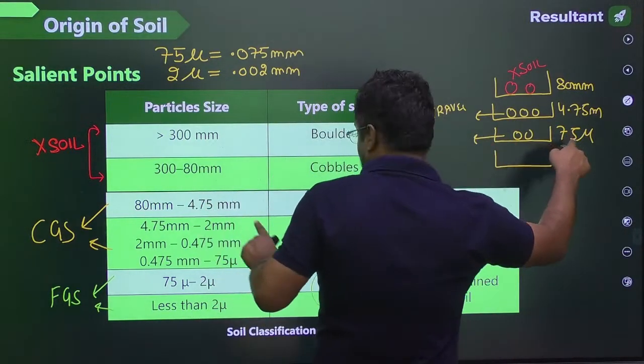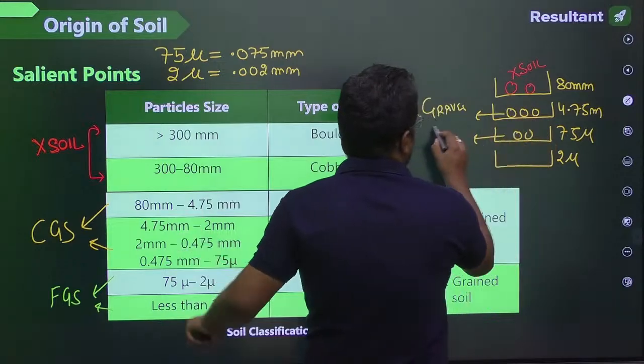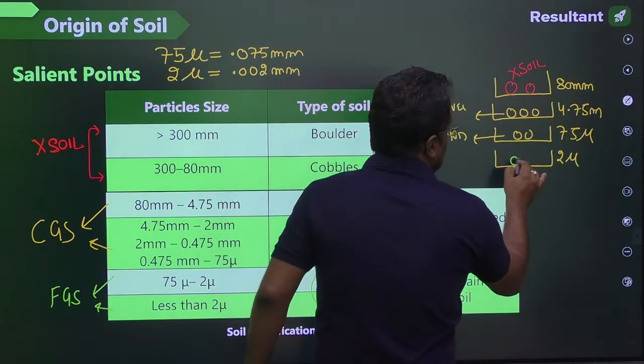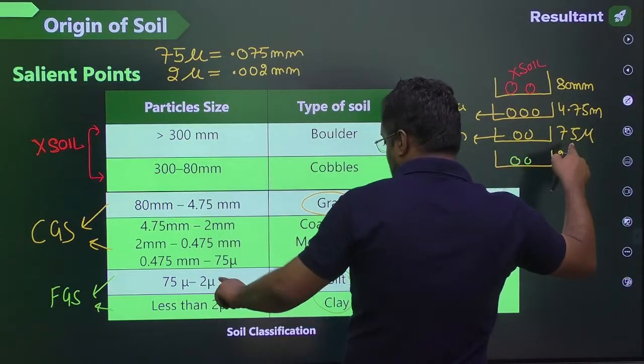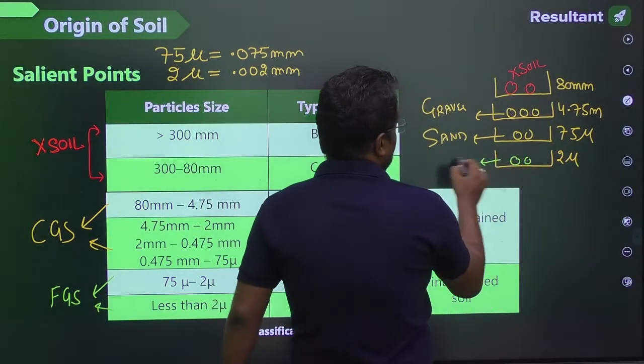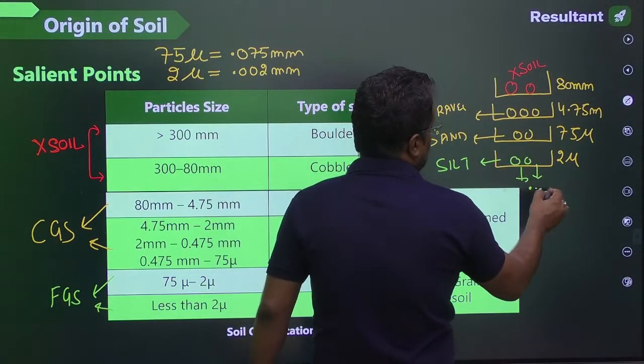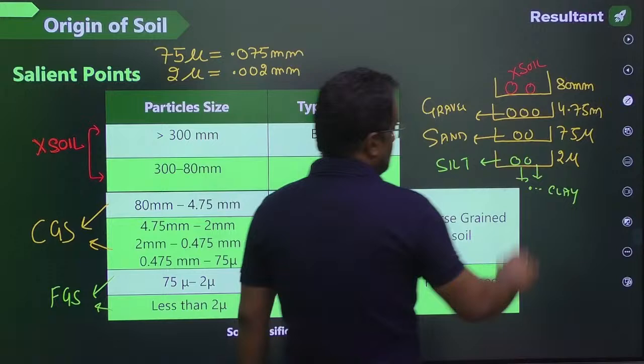Here, more than 75 micron and less than 4.75 mm is sand. The soil which is more than 2 micron and less than 75 micron is silt, and what goes through less than 2 micron is clay.